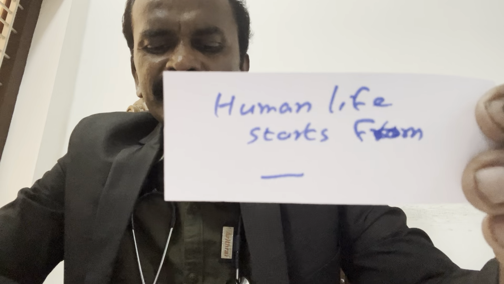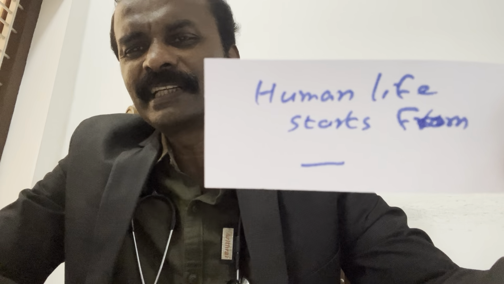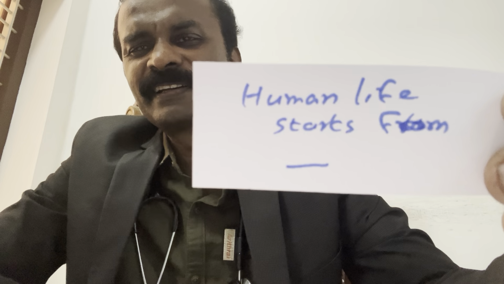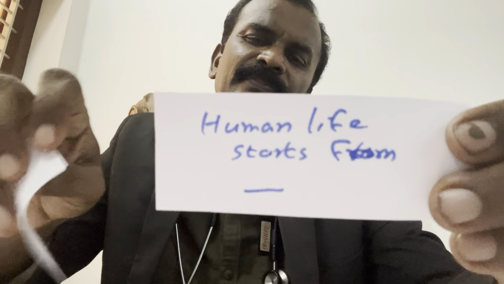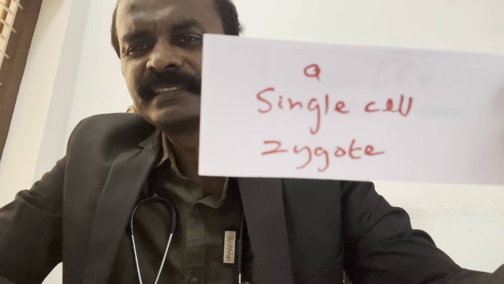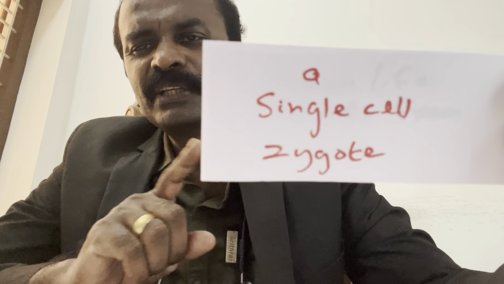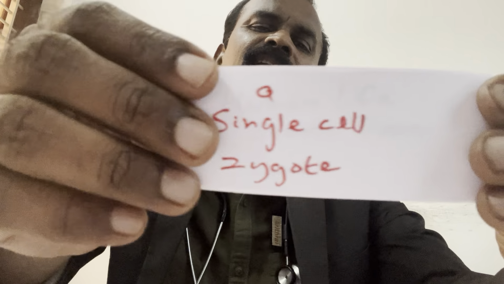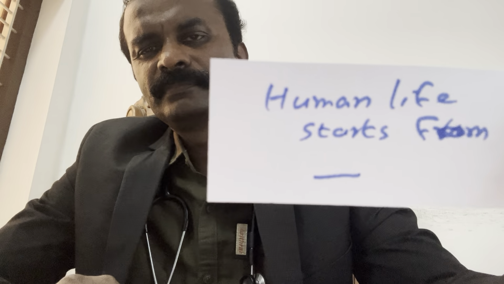Human life starts from. What is your answer? Human life starts from where? From a single cell, the zygote. The same word is given in the textbook. Single cell zygote.